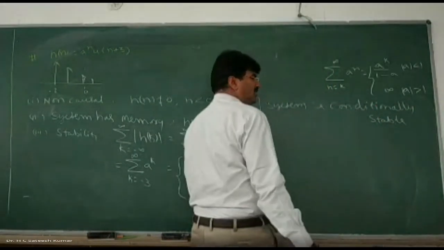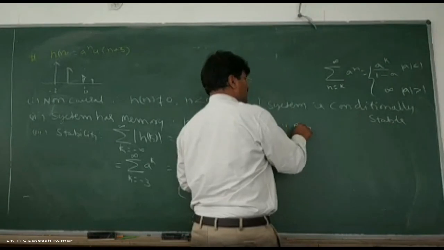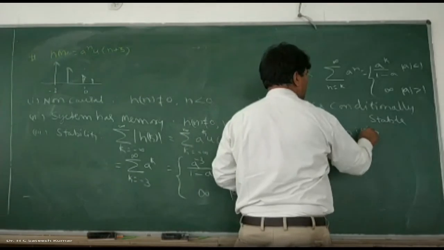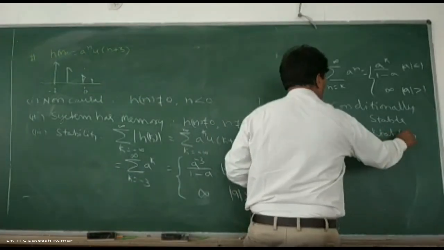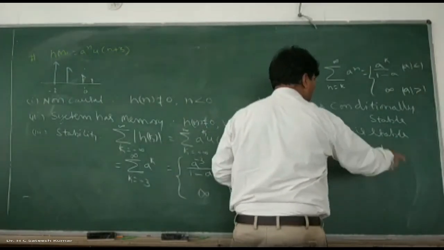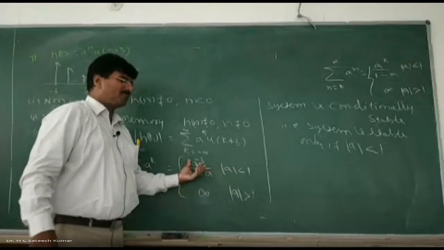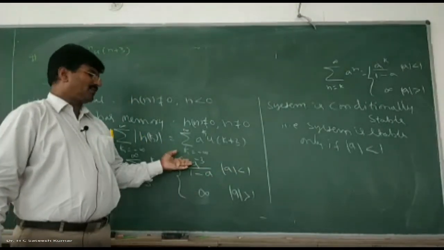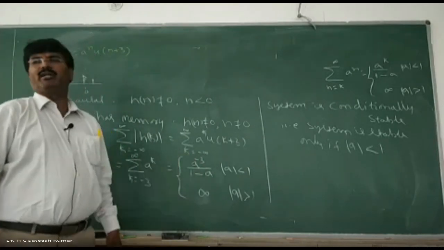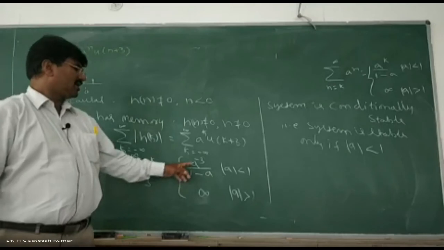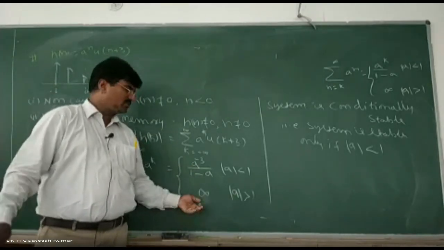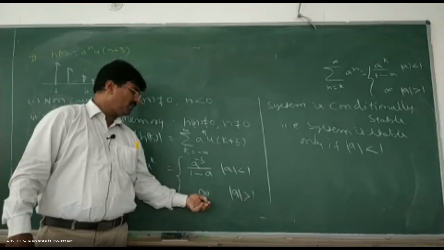The system is conditionally stable. What is the condition? The system is stable only if magnitude of a is less than 1. If magnitude of a is less than 1, you will get some a to the power of minus 3. Let us say less than 1 means what? 1 by 2 or 1 by 4, something like that. Then this value will become finite, and the system becomes stable. Otherwise, if a is greater than 1, let us say a is equal to 2, then the system becomes unstable, because the value becomes equal to infinity.